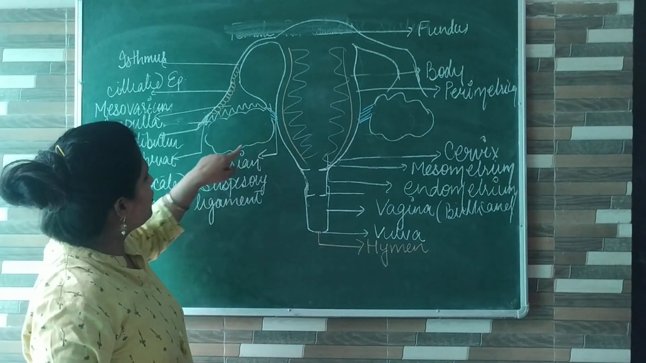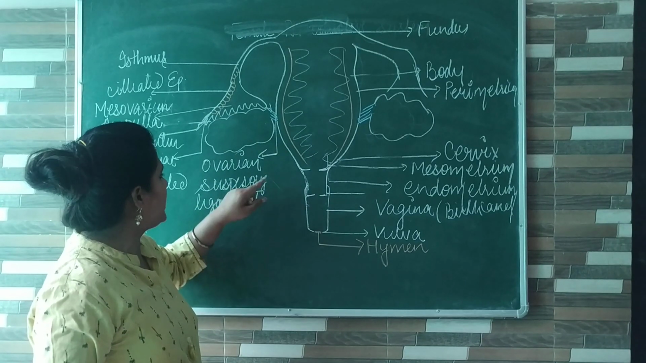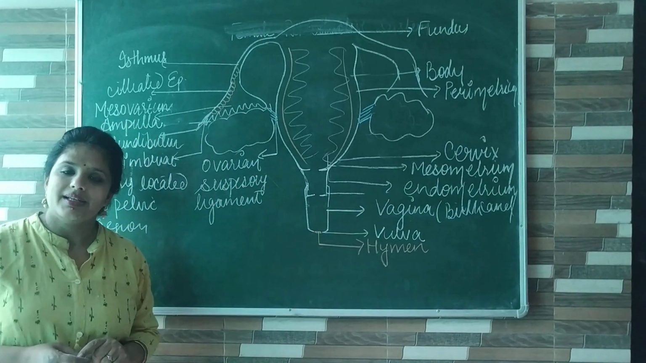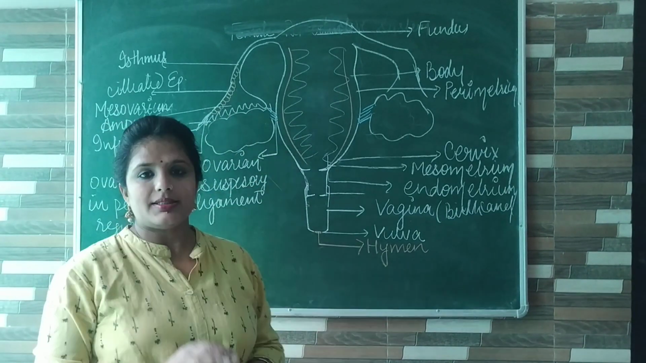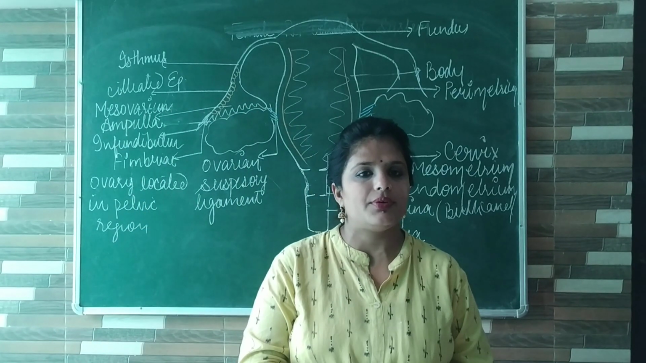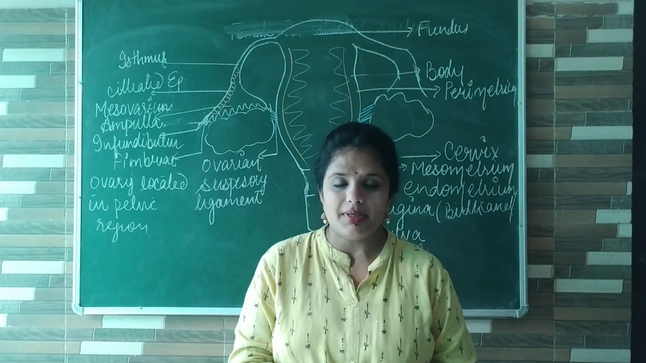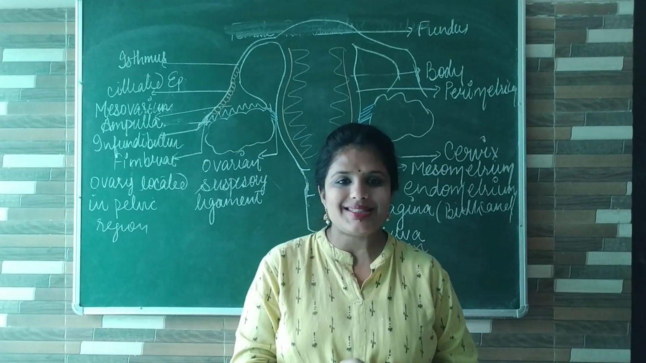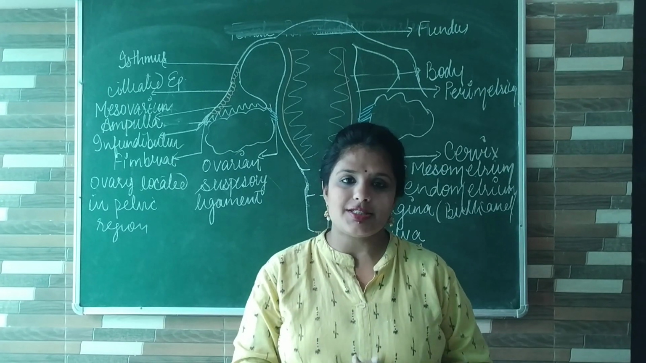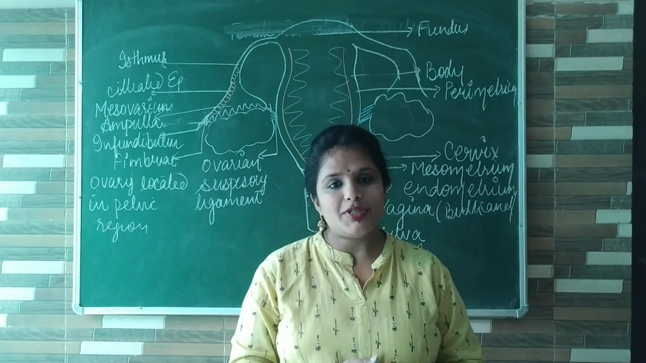Yes, this ovary is connected with the uterus with the help of the ovarian suspensory ligament. So we have discussed a rough sketch of the female reproductive system. In the next video, we are going to discuss the internal structure of the ovary and the menstruation cycle.